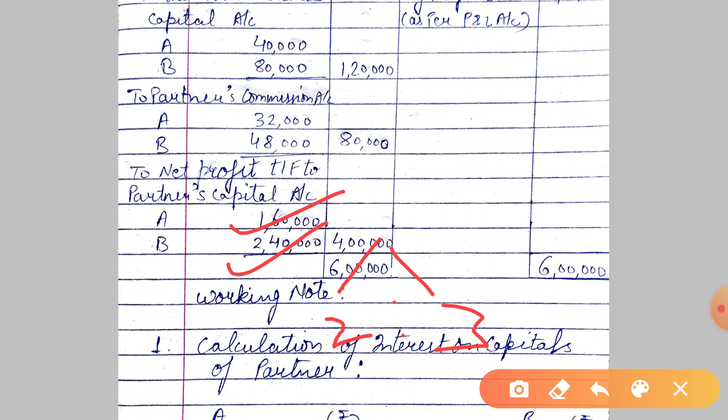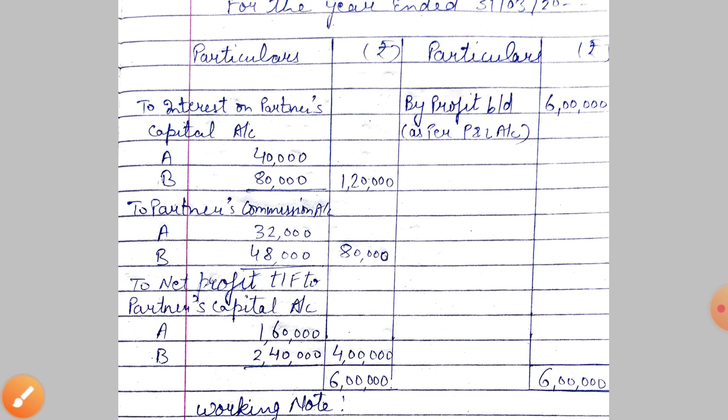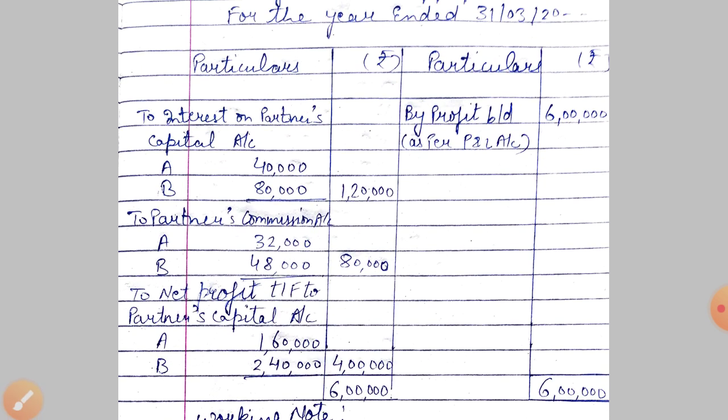Is this clear? 2 is to 3. So this is the solution of the question number 7 of your book. You can just check, or you can take a screenshot of the question and solve the question. I hope this question is clear to you.